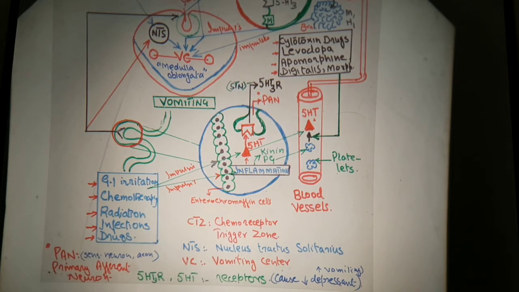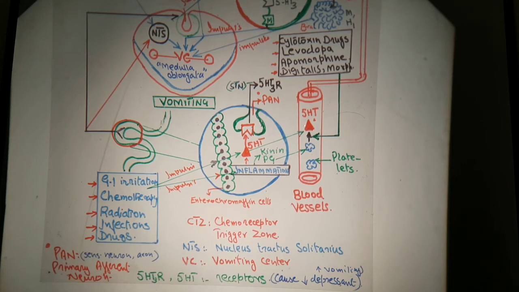Now here again, this 5-hydroxytryptamine enters into the PAN. What is PAN? PAN is nothing but the primary afferent neuron. PAN is a sensory neuron, that is nothing but the primary afferent neuron. It is released, and then there is activation of 5-HT3 receptor, which is known as NTS.